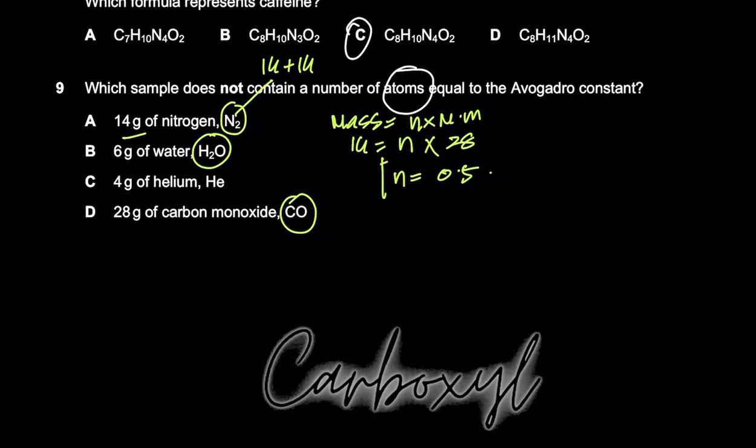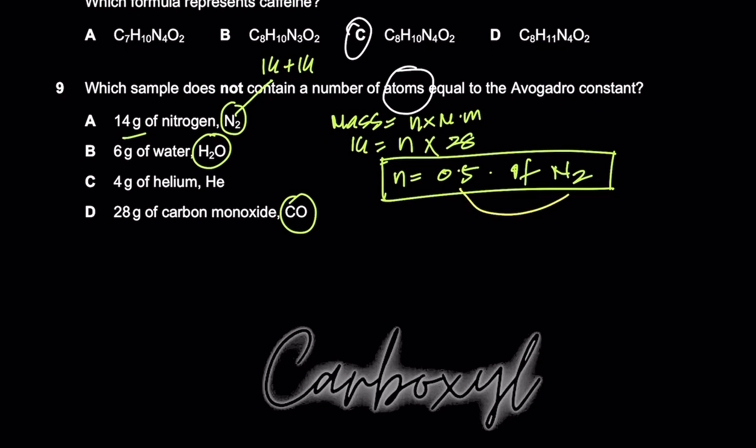These are the moles of N2, right? Now I have to find the molecules of N2. Or what you could do is, these are the moles of N2, 0.5 moles of N2. So how many moles of N will there be? You times this by 2, right? So 0.5 times 2, you get 1 mole of N.